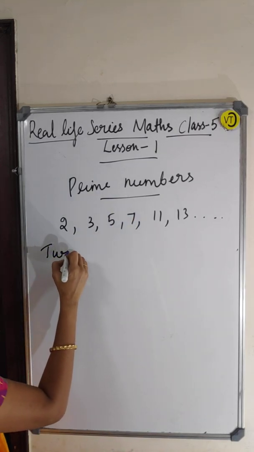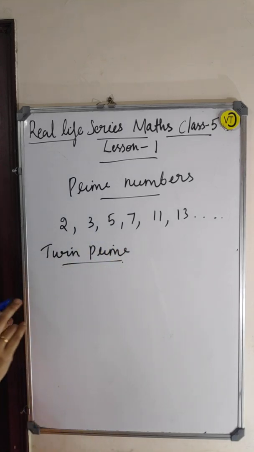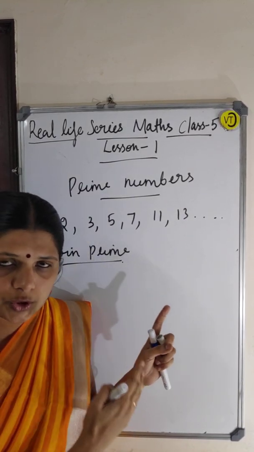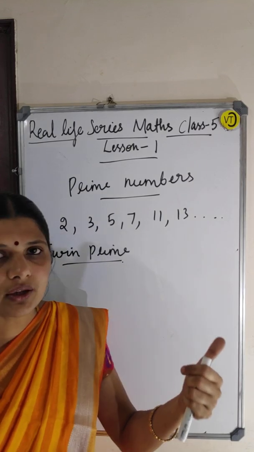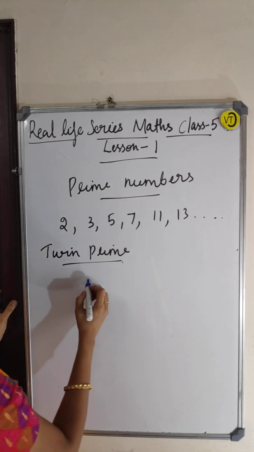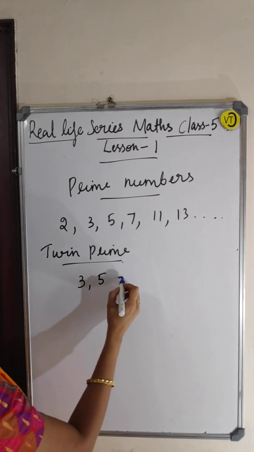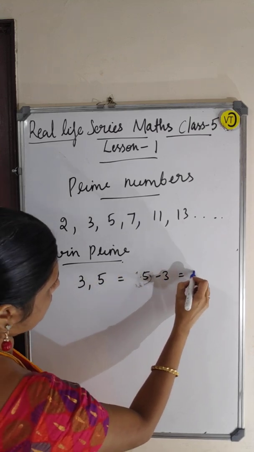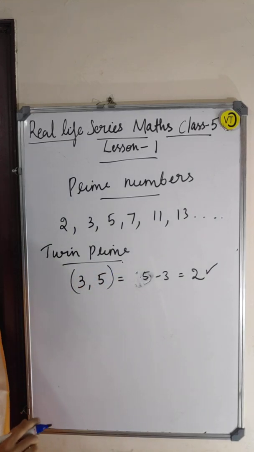What is a twin prime? What is meant by twin prime? If you take two prime numbers and subtract them and you get 2, then we can call them a twin prime. So here I am taking one example, 3 and 5. See, 5 minus 3 is 2, right? So 3 comma 5 is a twin prime.